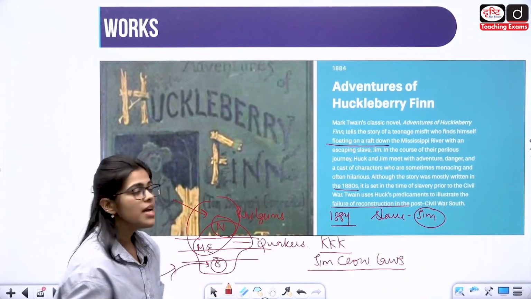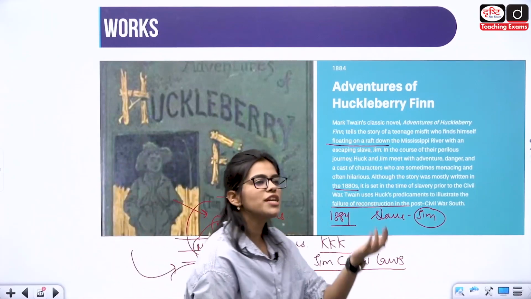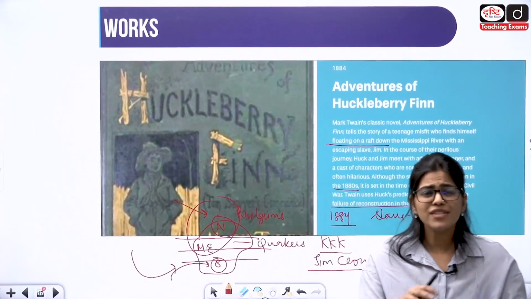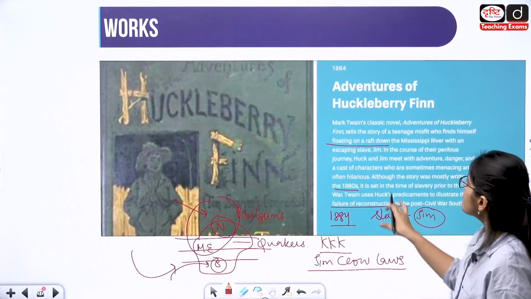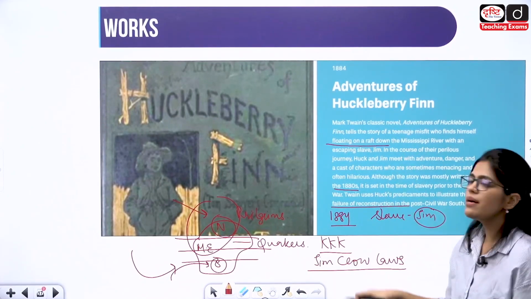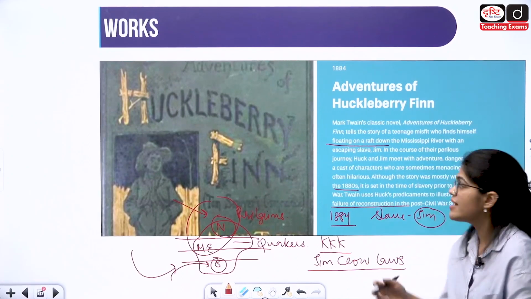It never happened. Still there were problems. In the class today we only discussed Booker T. Washington and W.E.B. Du Bois. So these are the things that you should know. Anyway, coming back to the point, we have this very important text which is talking about the Reconstruction period, and it is associated with the fugitive slave trade.